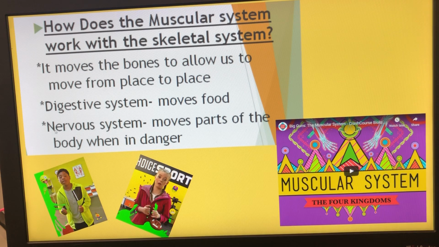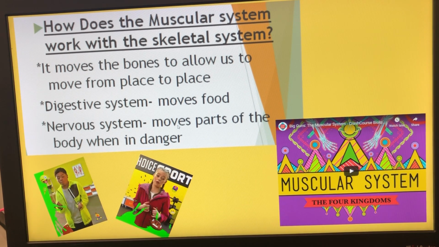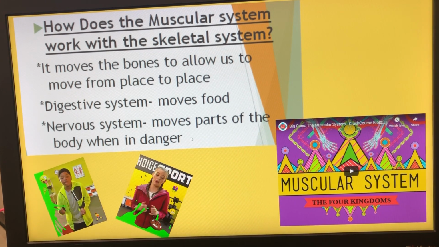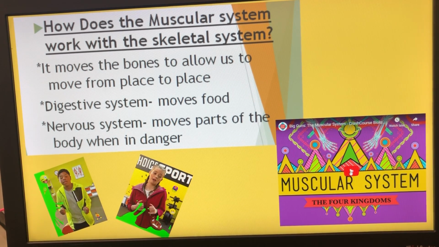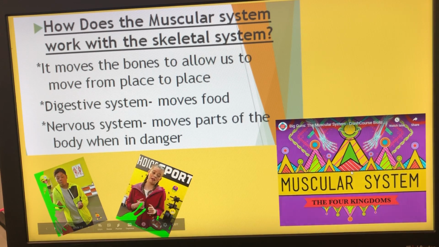And the muscular system works with our nervous system because the muscular system moves parts of the body when we are in danger. Okay? Right now, we're going to actually watch a video over the muscular system together. This is part of our notes.